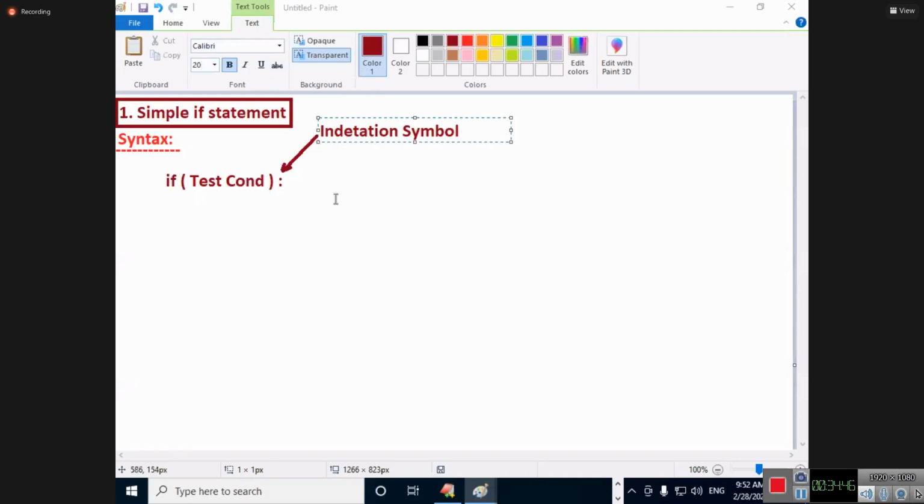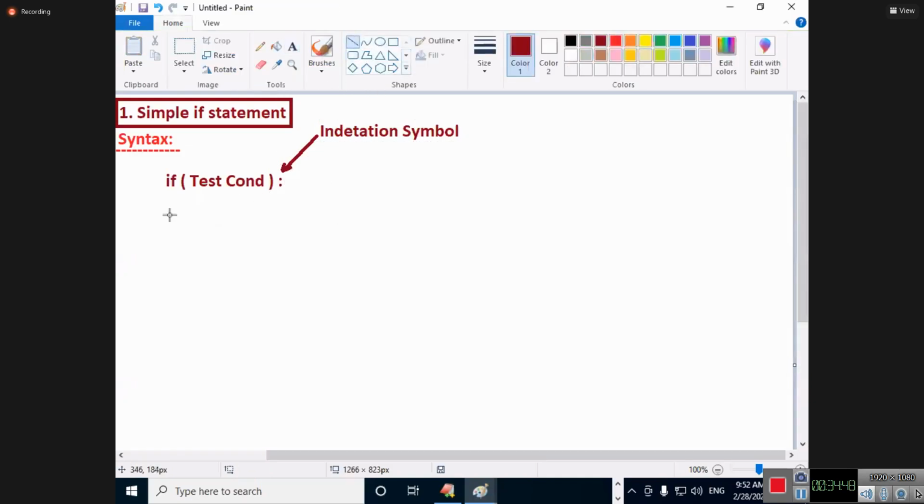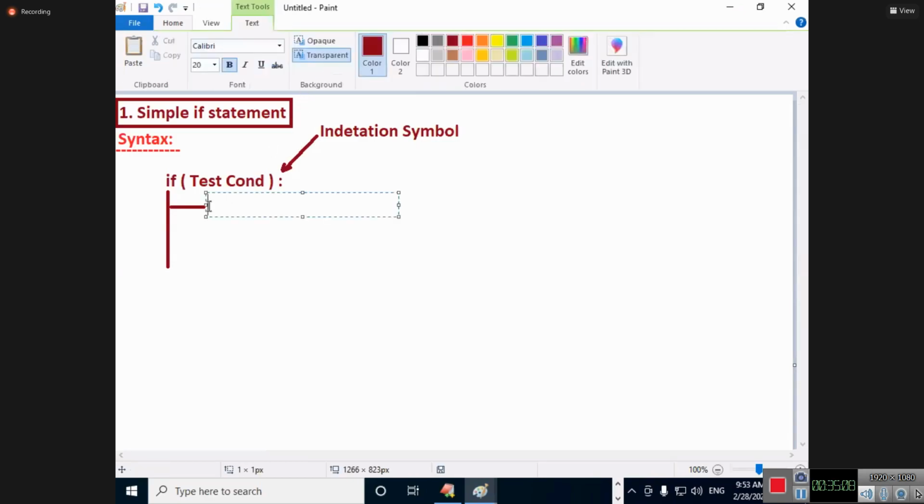Then, see my dear students, I am going to give you the clarity. After that, I drew a line parallel to this if statement, and I need to give 4 spaces there. How many spaces? 4 spaces. That indicates one tab key I will press. I say statement 1. That means whatever operation you want to do, I will write the statement-related logic.